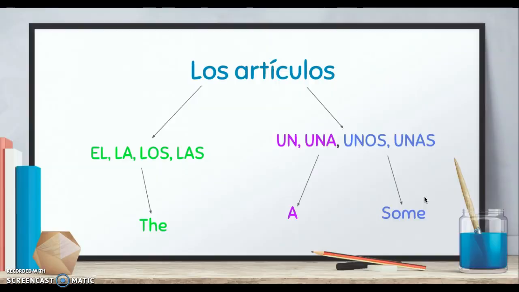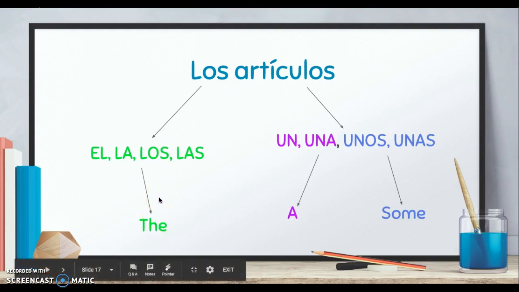Okay? A ver, last thing we're going to look at, los artículos. We've talked about el, la, los, las, and what that it could be. El, la is el singular, los, las son los plurales, which means the.